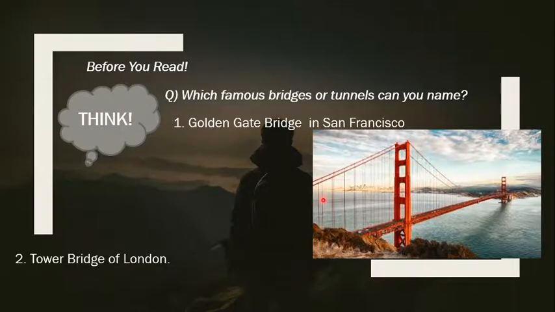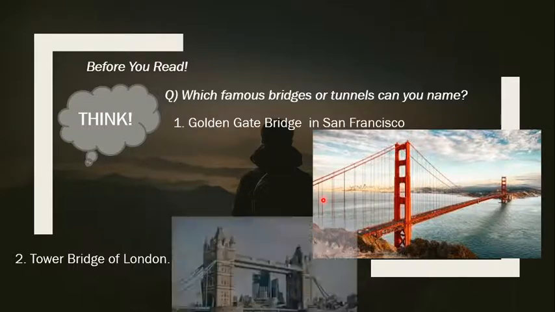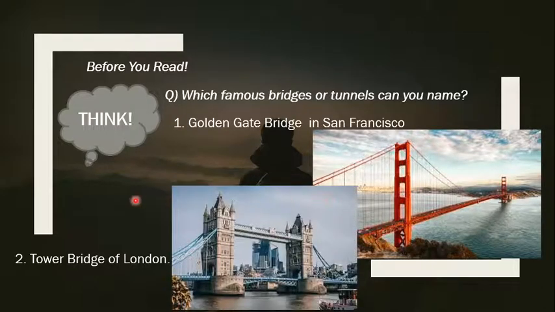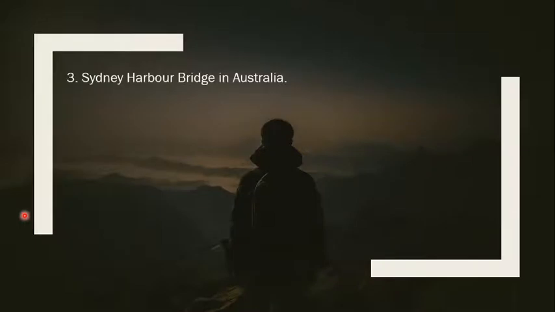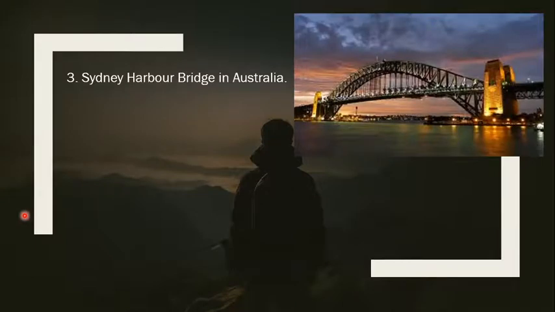The second being the Tower Bridge of London. And here is a picture of the Tower Bridge. It's really famous in London and across the world. The third being the Sydney Harbour Bridge in Australia. Now this may seem familiar, but you must have seen this in either movies or cartoons, or if you have visited Sydney, Australia, you might have seen it, and it has an opera house right behind it as well.